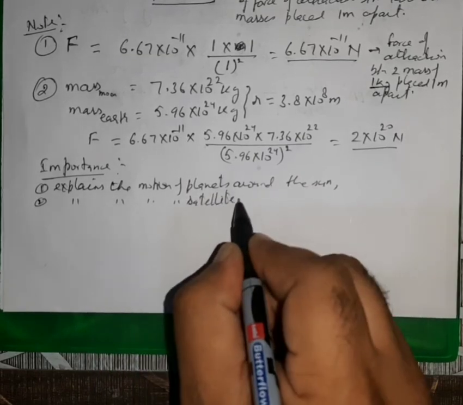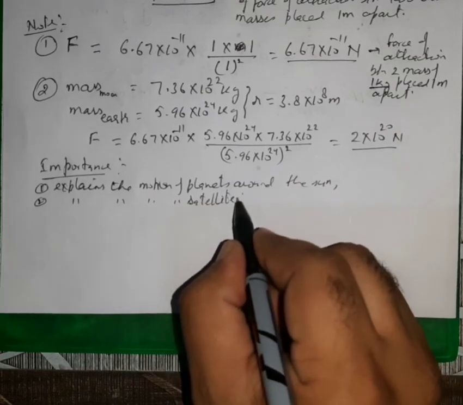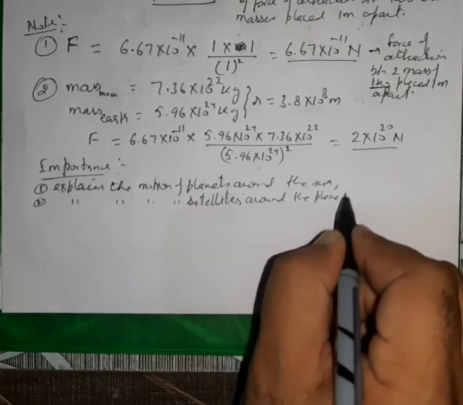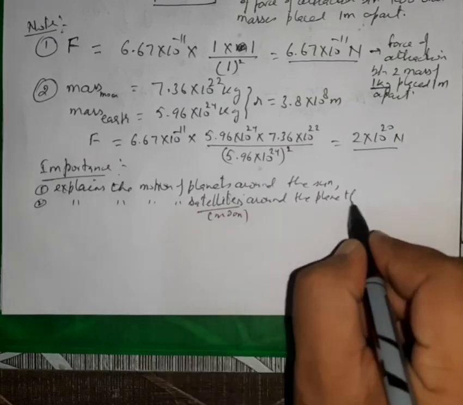Satellite means, in our case we are talking about moon, satellite around earth, or satellites around the planet. In our case satellite is moon and planet is earth.